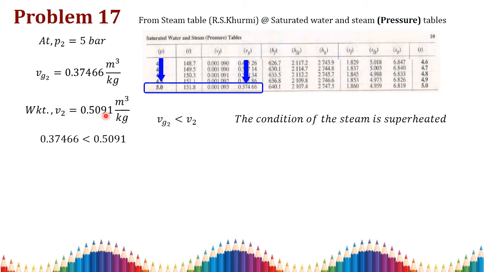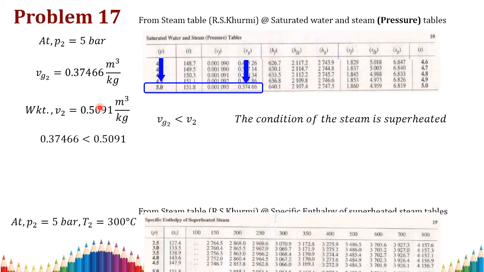Compare this V2 and Vg2. Here Vg2 is lesser than V2, so the condition of the steam is again superheated. The initial condition of the steam is superheated, and after expansion the steam is also superheated.